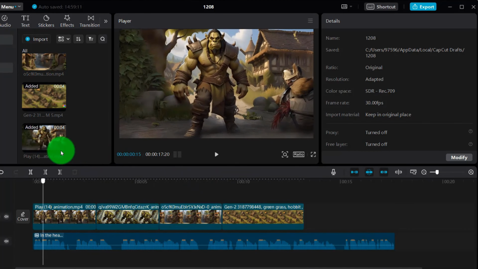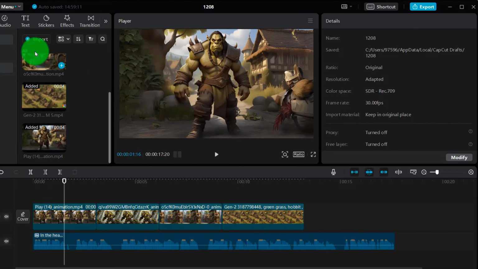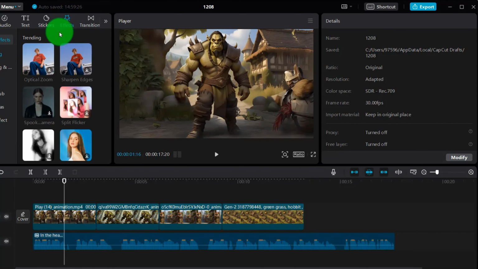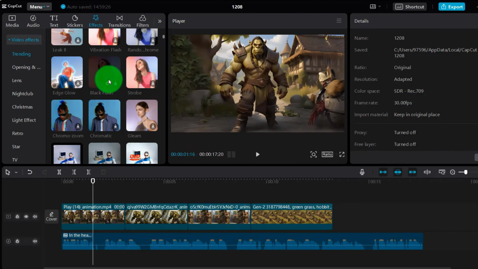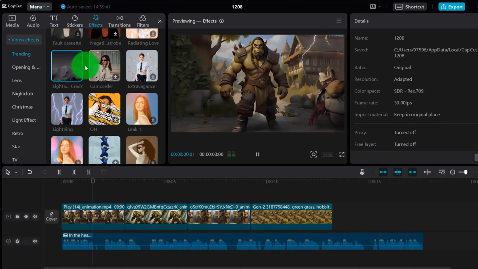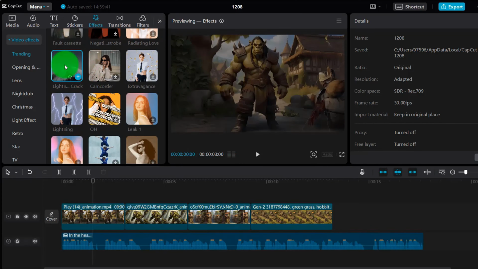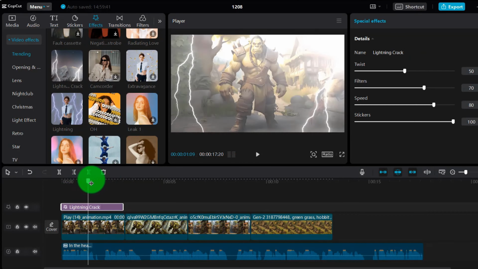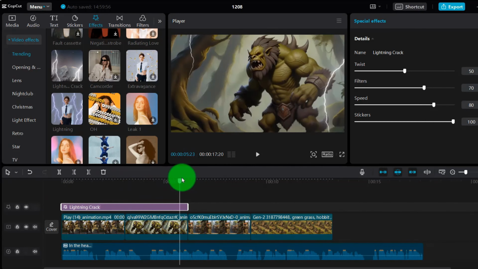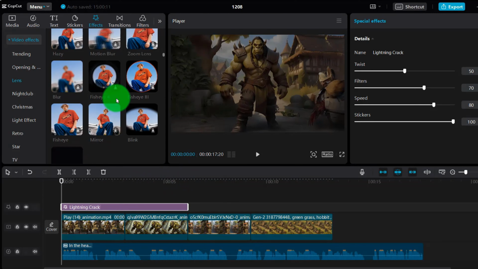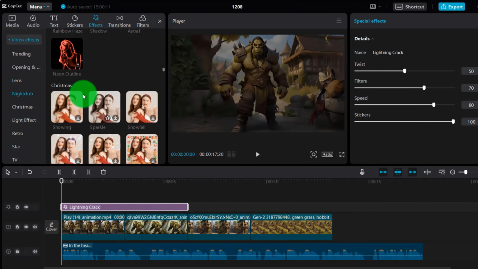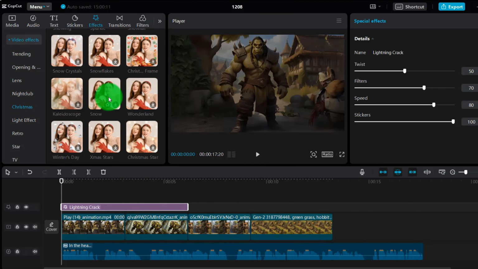Because all of the videos are 16:9, we can then add some special effects to the video above. You can see here the special effects added to these templates. There are many types of special effects. We can also see that this is a lightning effect. If you want to add to the scary vibe, we can add this lightning effect. It seems like the atmosphere is different. You can also observe which special effect is right for your story. Then all you have to do is click and download the special effect.